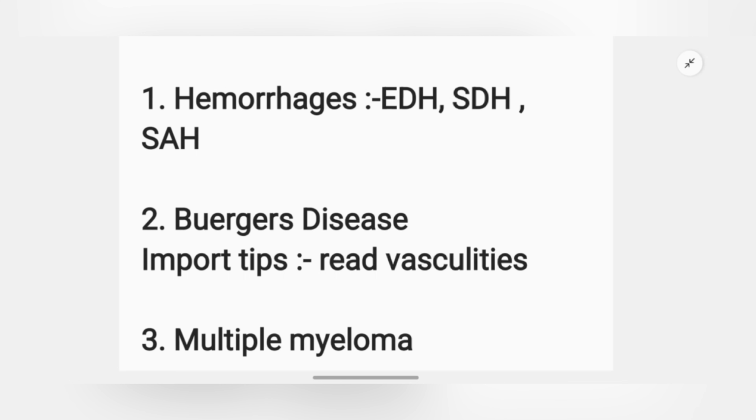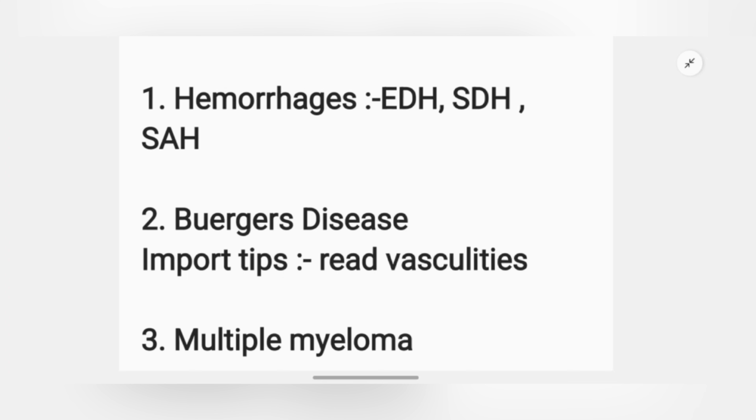We all know that this is a very important topic, and there is a possibility of up to 90% that this topic will be there in your exam. So read it nicely. Basically, the question is mostly always like this: the history of smoking is always given in exam, and the patient has pain while walking. So just you will get the idea while reading.